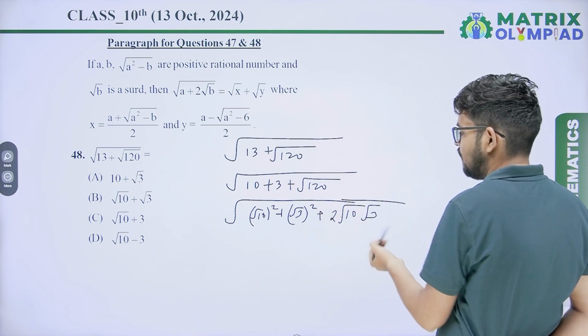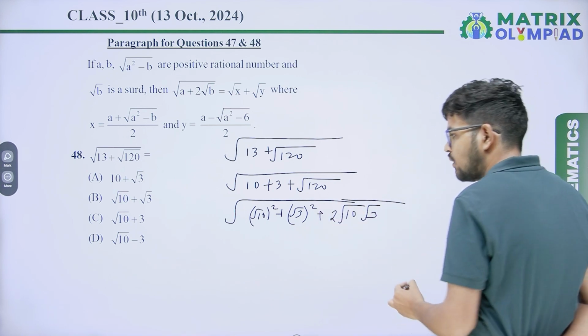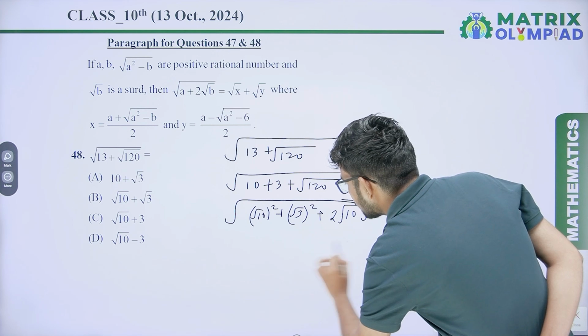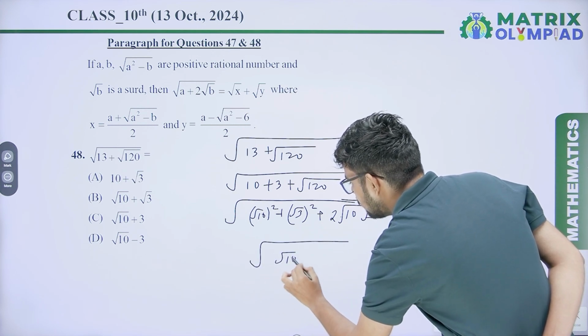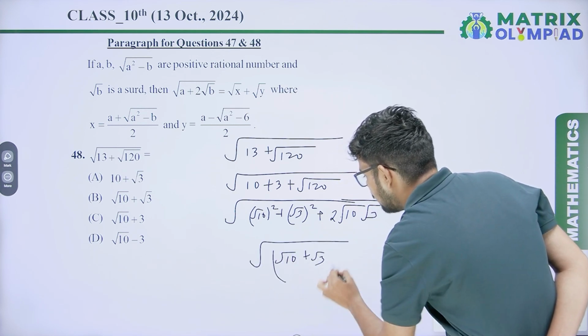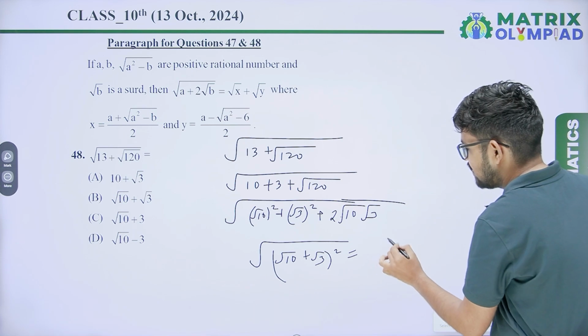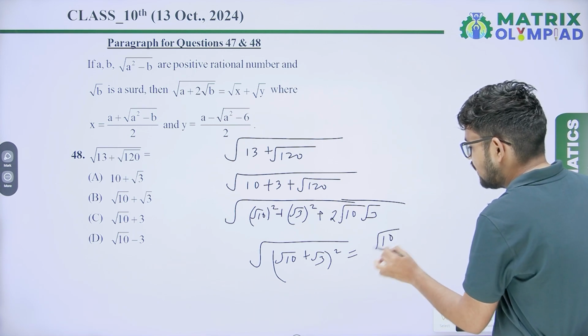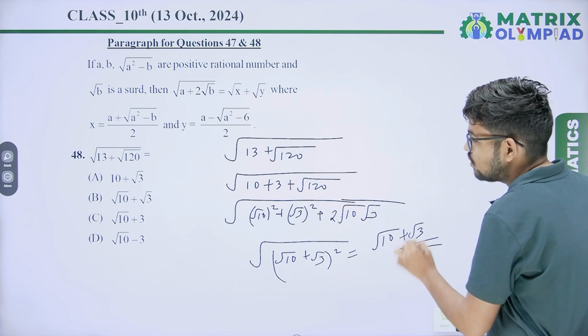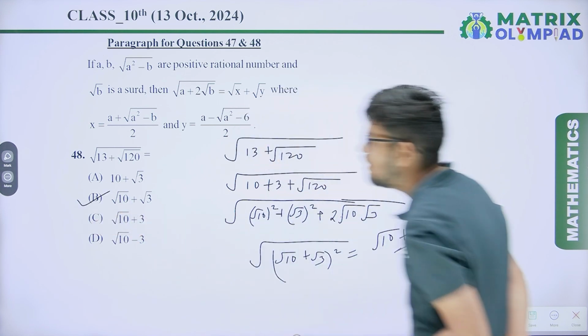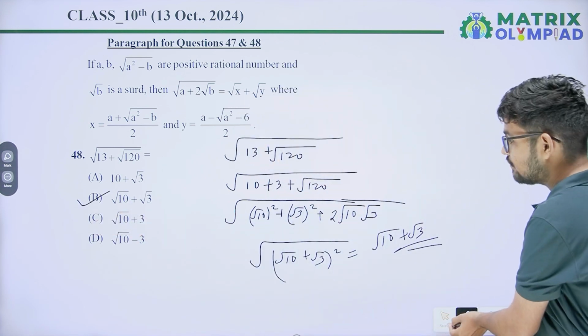So when you solve it out, you will get root 120. So it will be the root of (root 10 plus root 3) whole square, and after simplification you will get root 10 plus root 3. So our answer is option B, root 10 plus root 3.